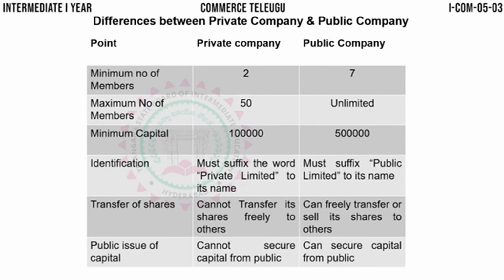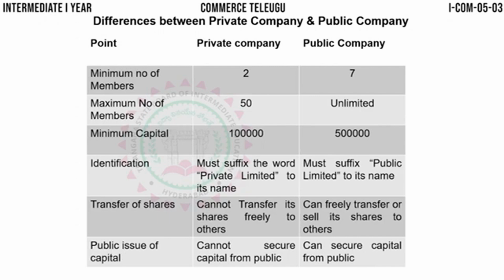The next point is maximum number of members. In case of a private company, you should have maximum 50 members. You cannot have more than 50 members. Generally, as we have already discussed, a private company is within the family members or friends or relatives only. But in case of a public company, the maximum number of members is unlimited. You can even have 1 lakh members, 1 crore members also.